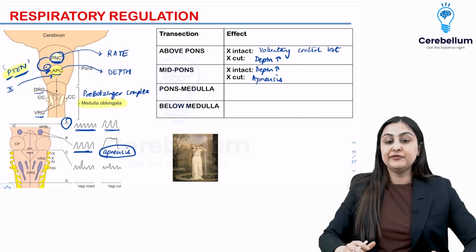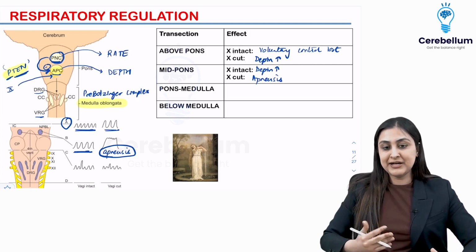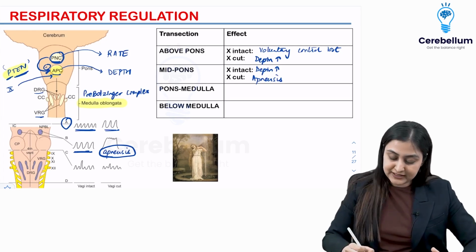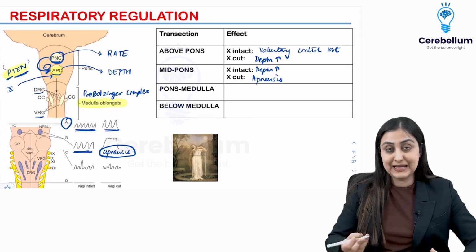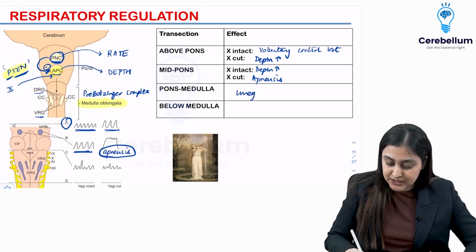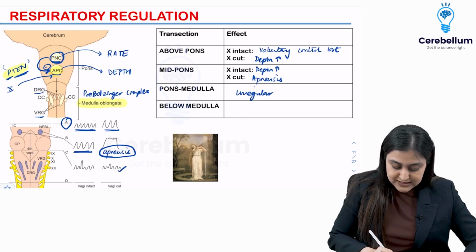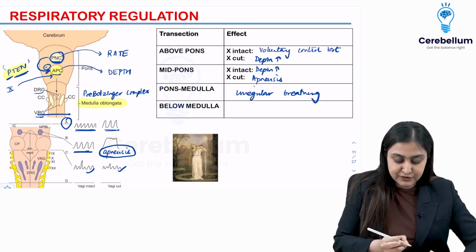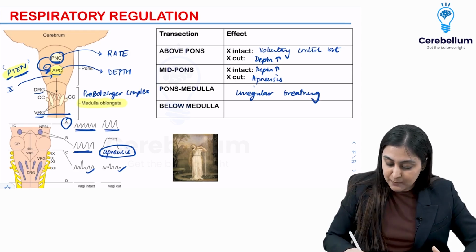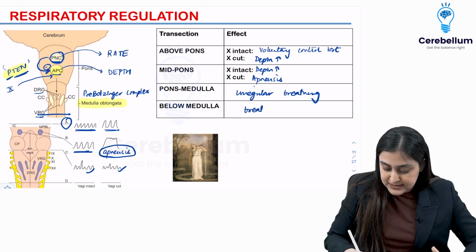On the other hand, if you have a lesion between pons and medulla, both the regulators of rate and depth are gone, right? So it doesn't matter whether vagus is intact or not, your APC is gone, so you're going to have irregular breathing in both of these, like you can see. And below the medulla, do you have any centers left? No centers are left. So now below the medulla, the breathing ceases.